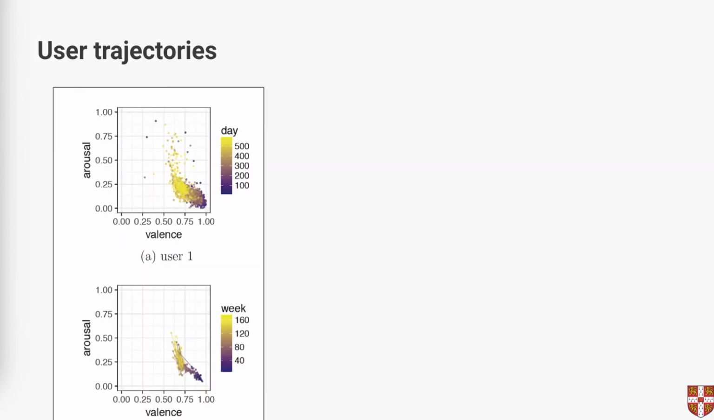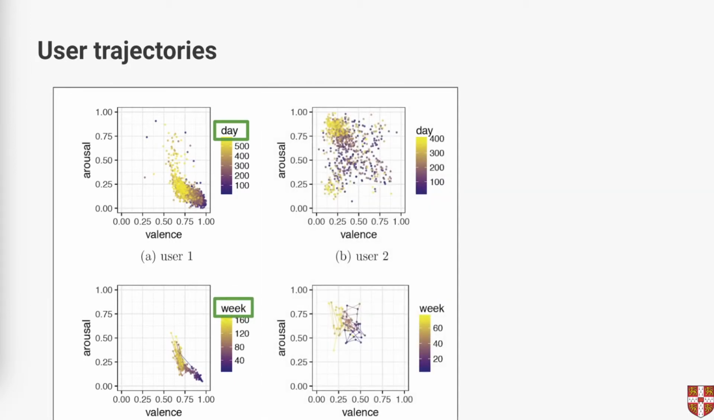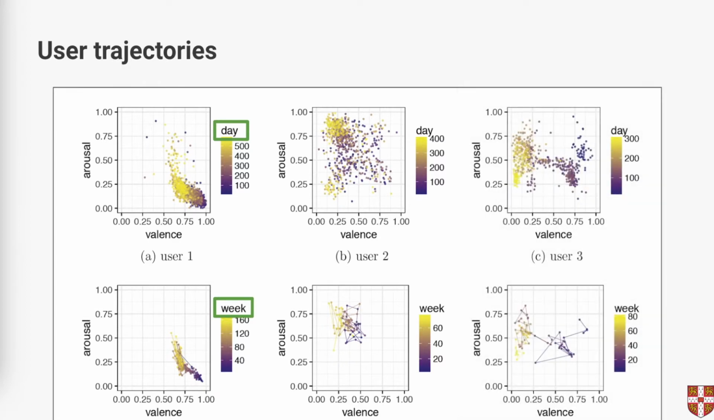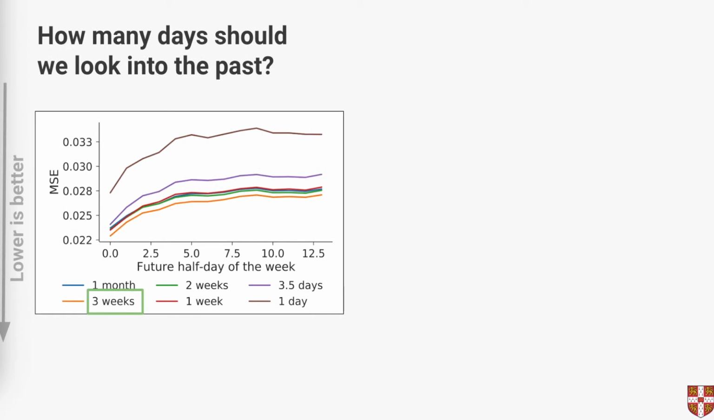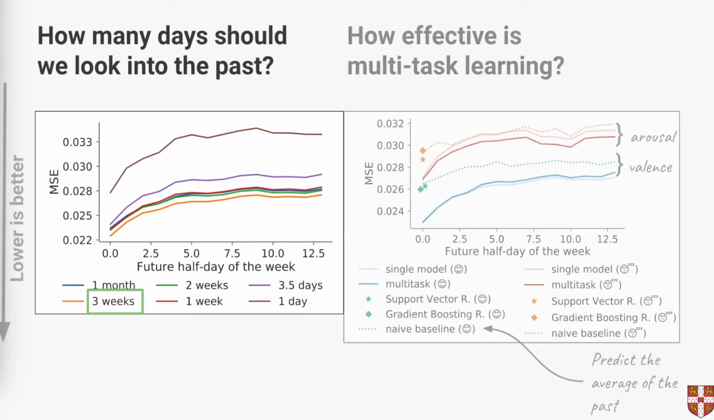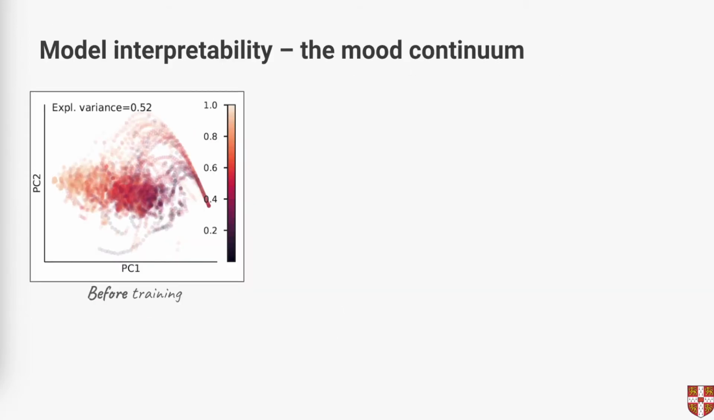Mood reporting, when seen at the daily or weekly level, tends to be predictable for some users and a bit more challenging for others. Therefore, we need models that can learn the intra-individual variability. Our results show that 3 weeks is the best window of mood reporting, while our models outperform machine learning regressors and simple baselines. Multitask learning seems to help the prediction of the arousal.